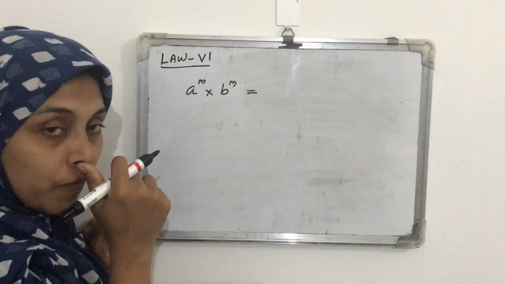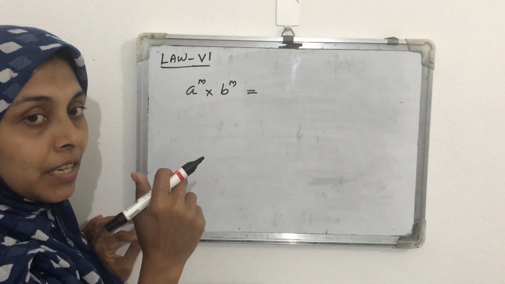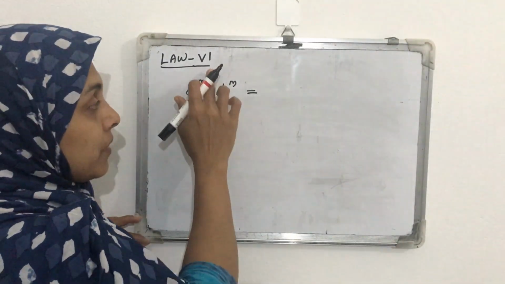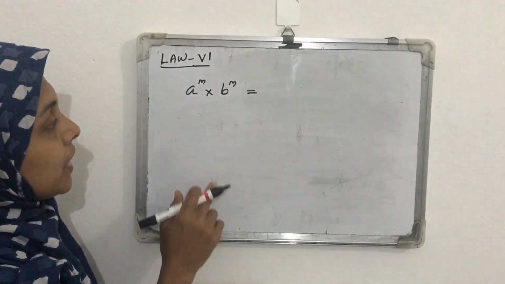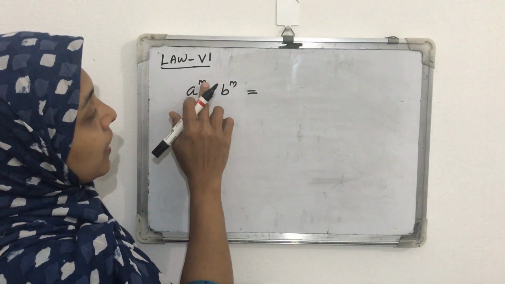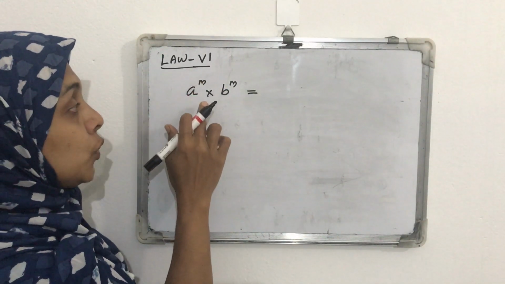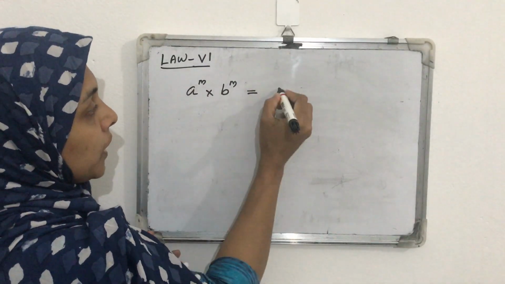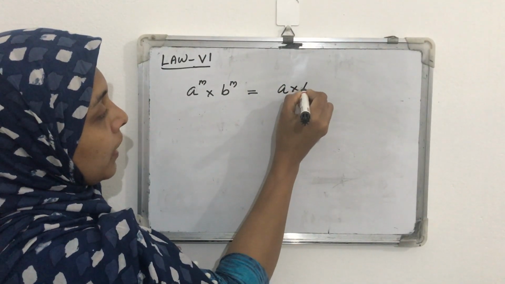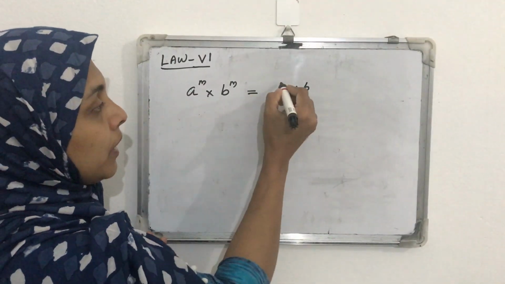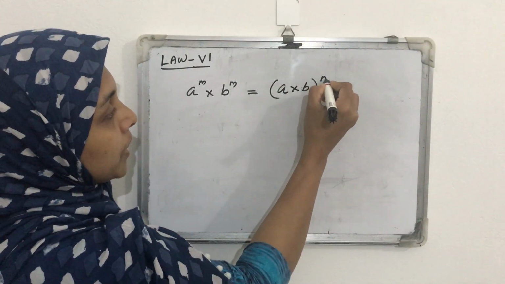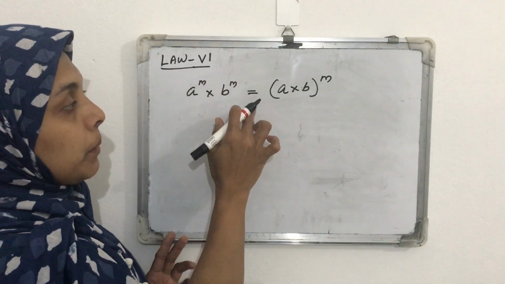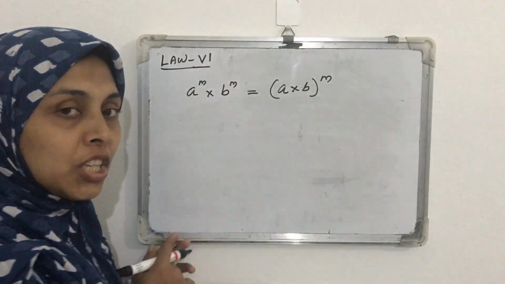In the first law we discussed, the bases were the same and the powers were different. Now the bases are different and the power is the same. So what will be the answer? First multiply a with b, then take its power as m. So a raised to m into b raised to m equals (a into b) whole raised to m.